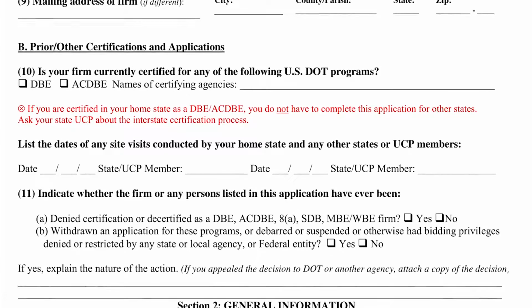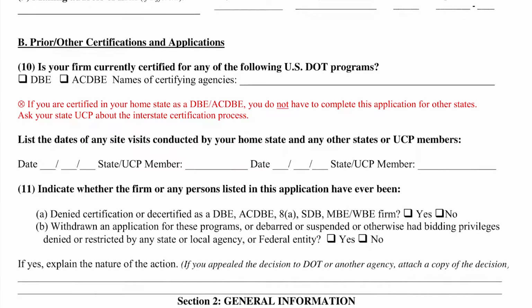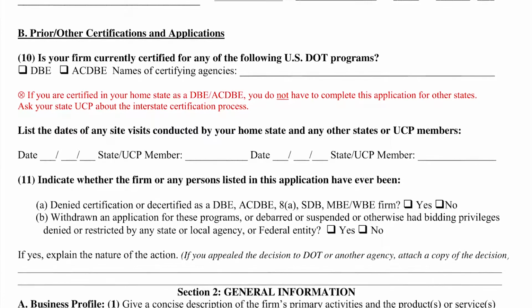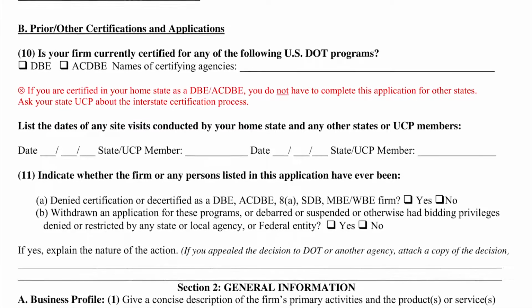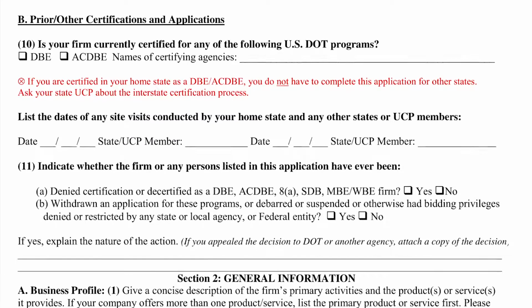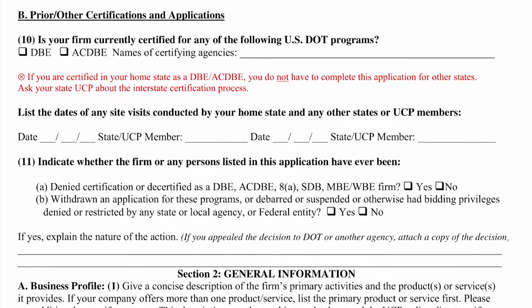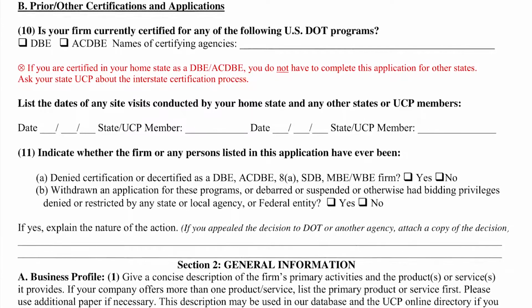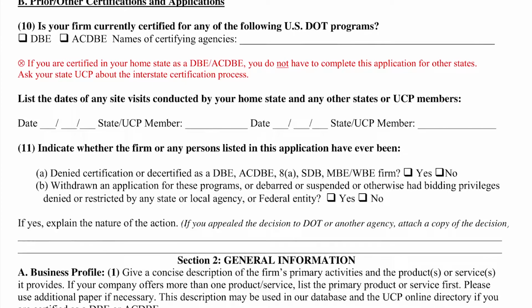11. Indicate whether the firm or any persons listed in this application have ever been A. Denied certification or decertified as a DBE, ACDBE, 8A, SDB, MBE/WBE firm. Check yes or no.